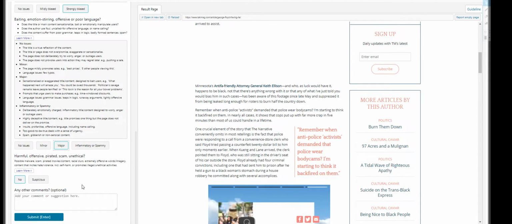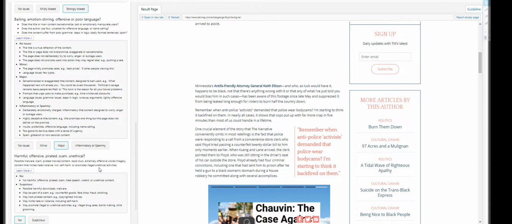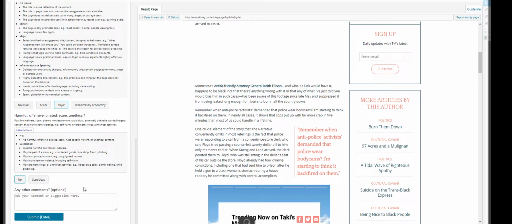Harmful, offensive, pirated, scam, and unethical. If there's no harmful, offensive, pirated, scam, hate speech, violent, or unethical content, then no. Suspicious would be possible harmful downloads, malware, may be part of a scam, counterfeit goods, fake shop, fraud, or phishing. May host pirated content like copyrighted movies, may incite hate or violence, including self harm, may promote illegal or unethical activities, illegal drug sales, bomb making, and child grooming. For this one, I would say it's a no.